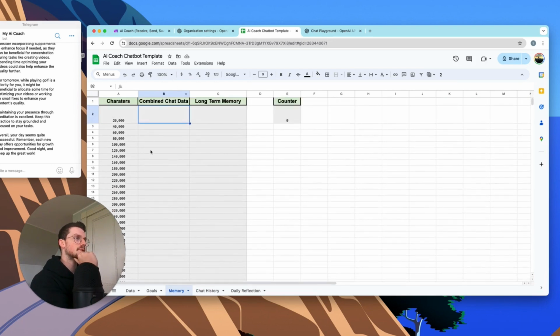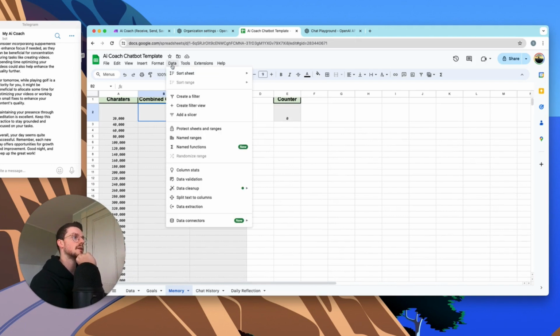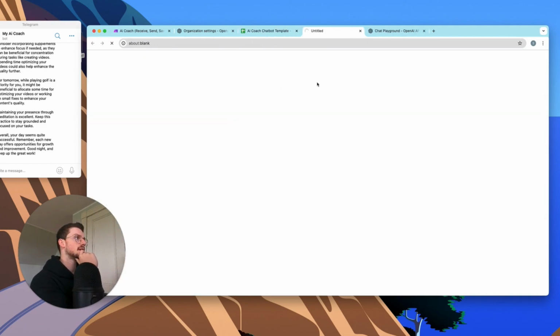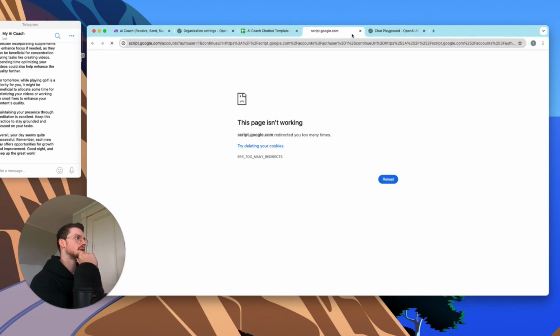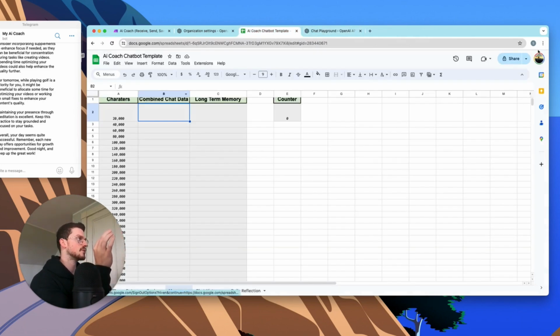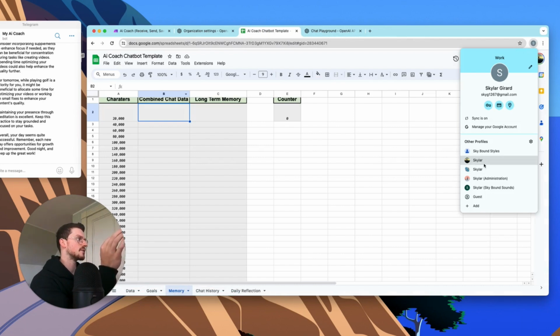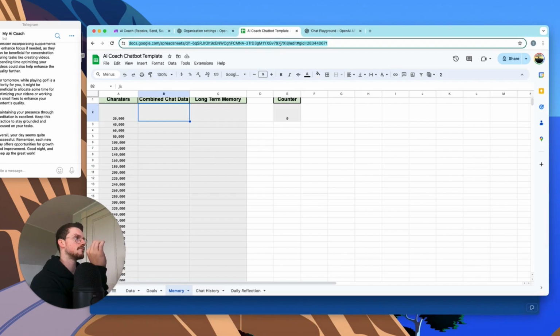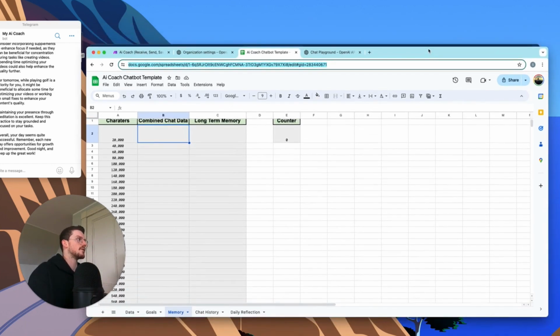Memory, so this is another aspect of the AI bot that you're going to need to set up manually. So you're going to want to come to extensions, app script. This is going to pull up the script right here. Something to note, you have to be on the same Google profile as the owner of the file.